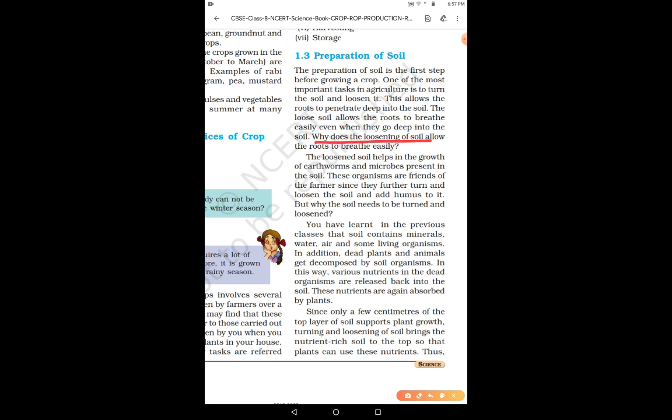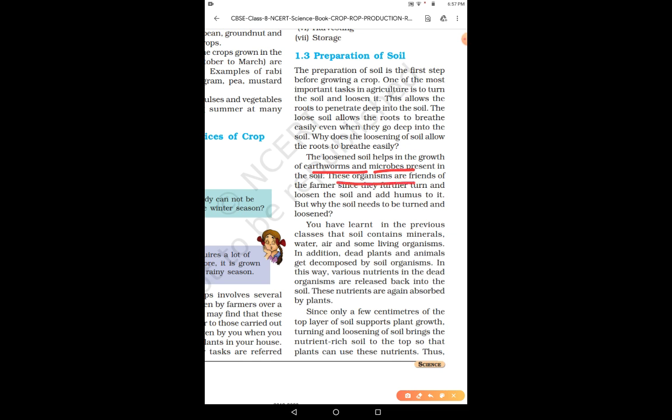Why does the loosening of the soil allow the roots to breathe easily? The loosened soil helps in the growth of earthworms and microbes that are present in the soil. This is the second advantage. These are known as the farmer's friends, as you might have studied in your earlier classes.